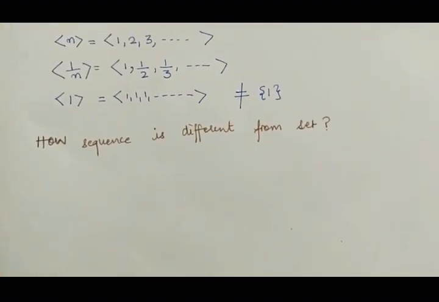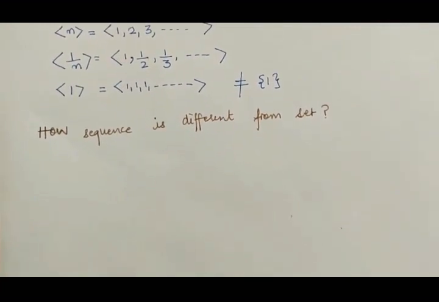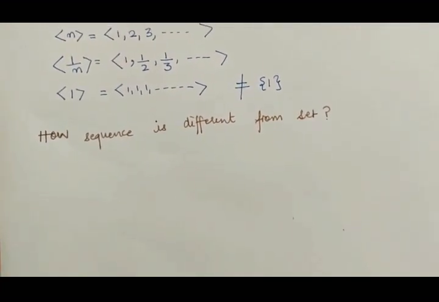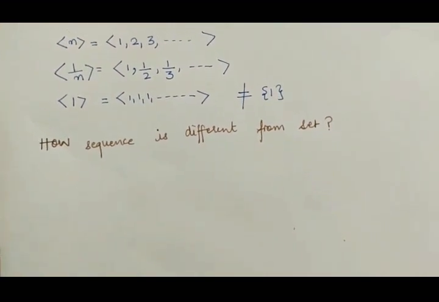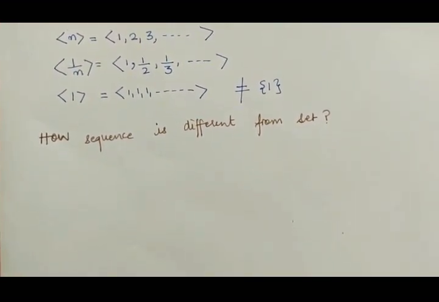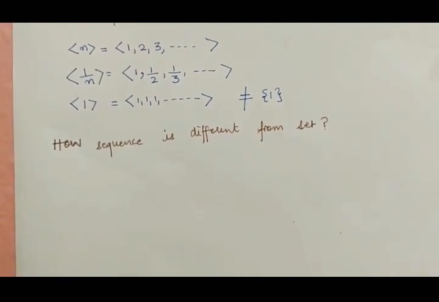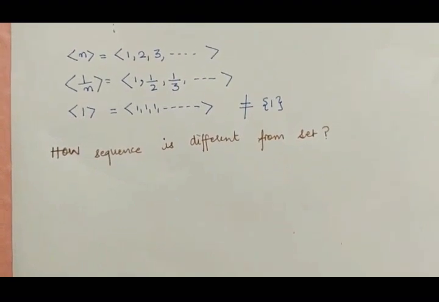Now the question arises, how is a sequence different from a set, from an infinite set? The difference is this: a set is a collection of infinite elements, but a sequence is a collection of infinite elements in a particular specific order.